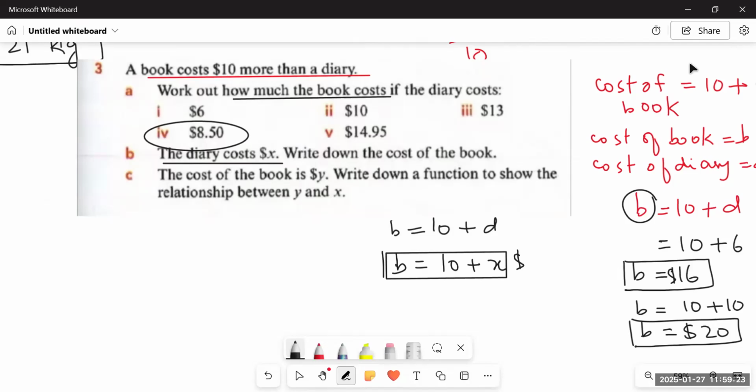So if the cost of book is Y, we will substitute the value of B by Y is equals to 10 plus X. So earlier it was B is equals to 10 plus D. And now since they have provided us with the values of book and diary as Y and X, we will make it Y is equals to 10 plus X. Both mean the same. B is equals to 10 plus D. Y is equals to 10 plus X. Both are same. What is the difference between the two? It's the difference of the variables. Because earlier we supposed the variables on our own, and now they have provided us the cost in different variables. So we have to substitute those variables that are given in the question.